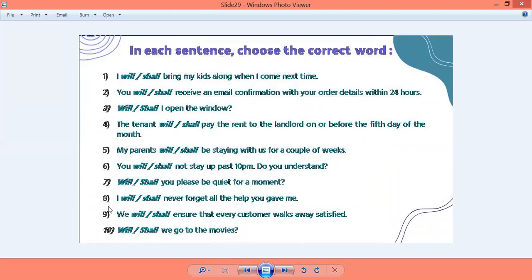Second से लेके 10th तक, try to put these sentences into the situation. If it's a plan or a command, that is how you will figure out कि will आएगा या फिर shall. Now what I'll do is I'll go ahead and pause the video. You can solve the questions on your own, write your answers, and you can check your answers as I change the slide. So here we go.